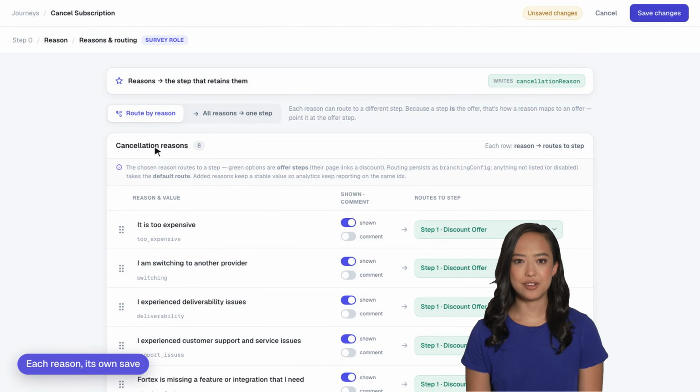Because a step is the offer, routing a reason is choosing its save: a price objection to your discount, a technical issue to support, someone who's truly done straight to cancel. No wasted discounts, no dead ends.